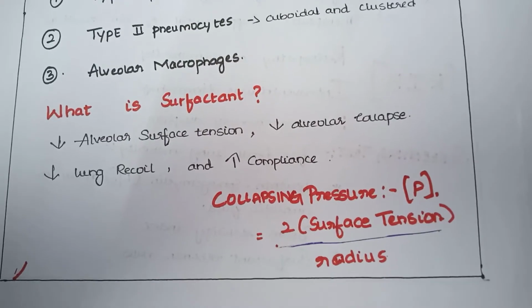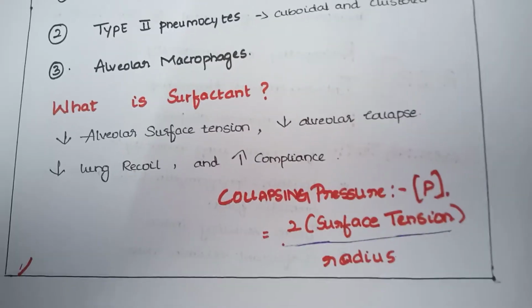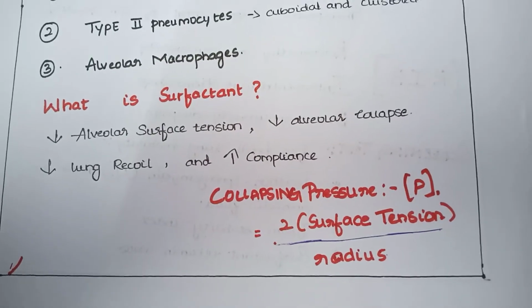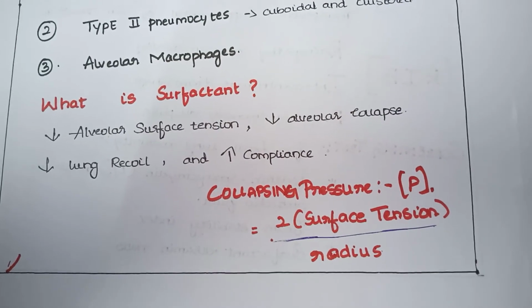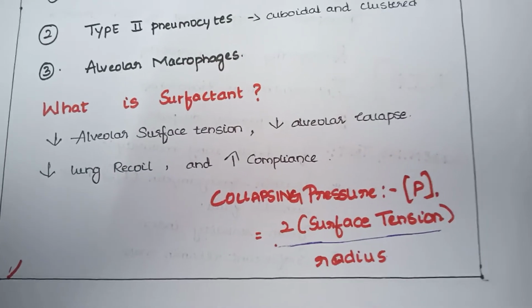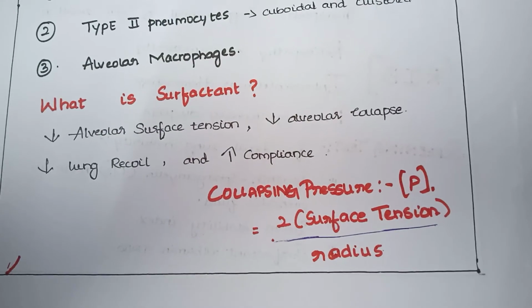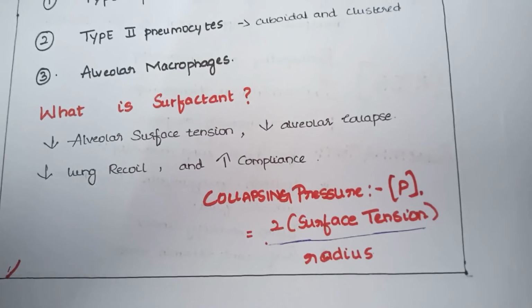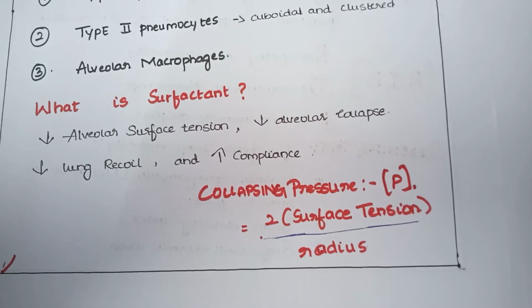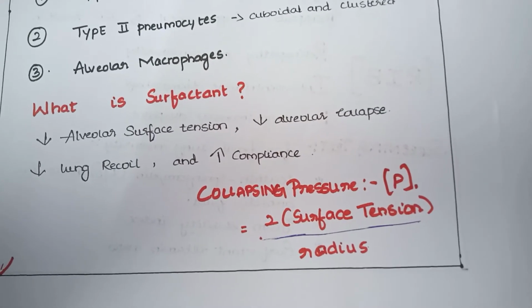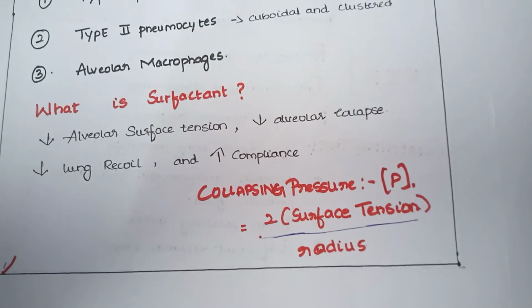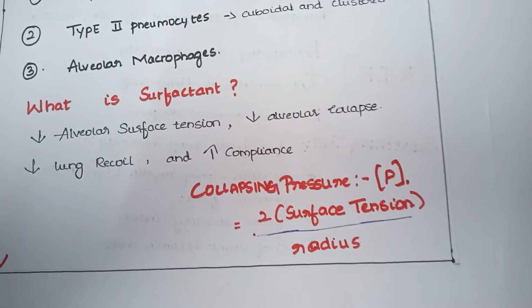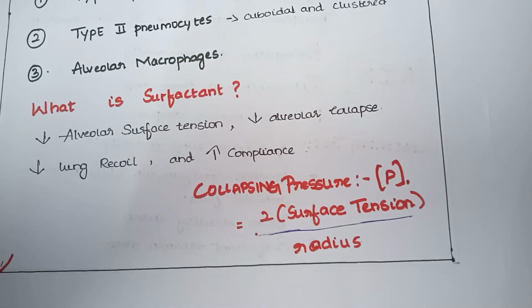Surfactant decreases alveolar surface tension, decreases alveolar collapse, decreases lung recoil, and increases compliance. Surfactant is composed of multiple lecithins, mainly DPPC, dipalmitoyl phosphatidylcholine. Synthesis begins from week 20 of gestation and achieves mature levels at week 35. Corticosteroids are important for fetal surfactant synthesis and lung development.